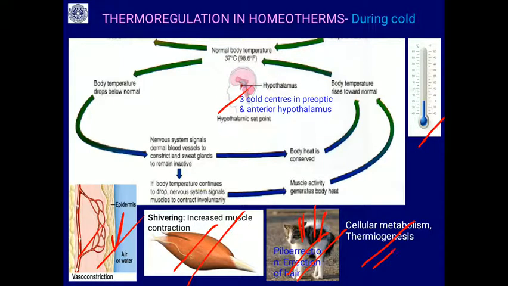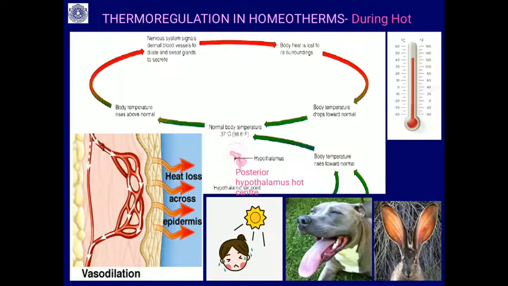Then cellular metabolism, thermogenesis, increases the metabolic rate. With the help of the thyroid and adrenal glands, the temperature will be increased. So, through all these mechanisms, even though outside is a cold freezing temperature, the body temperature will be maintained by these several regulation mechanisms.